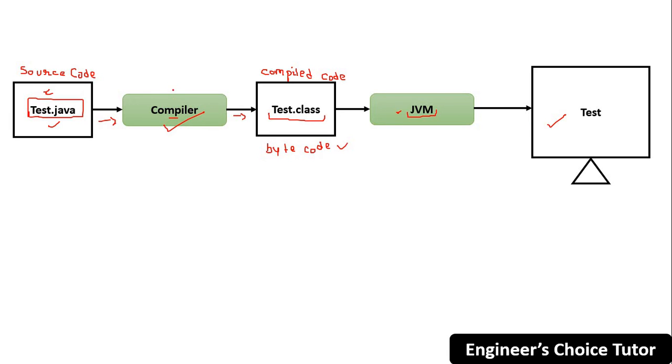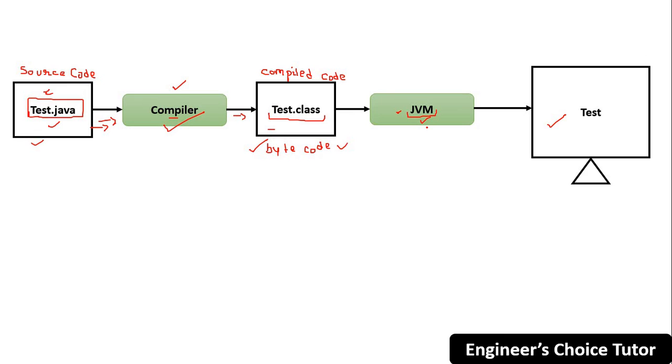Here the Java compiler is OS independent. Because it takes Java source code as input and generates Java bytecode as output. Both this input and this output are Java related files. That's why I'm saying it is OS independent. But JVM is OS dependent.